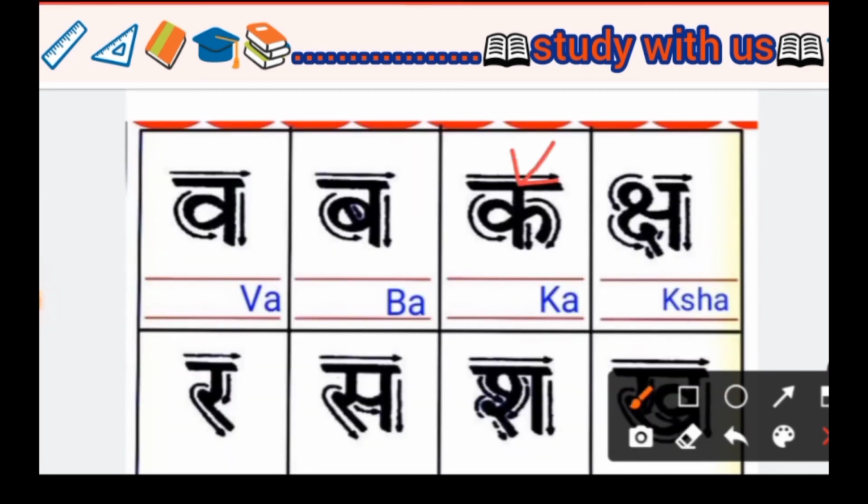Next K. K and Y are nearby similar. Y we write this way with only one curve on the other side, so it is made a K.